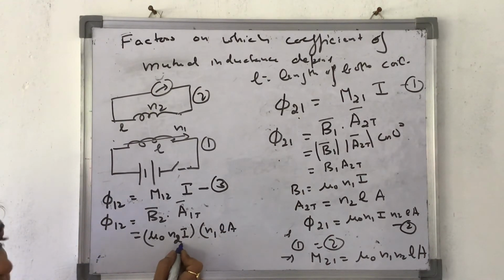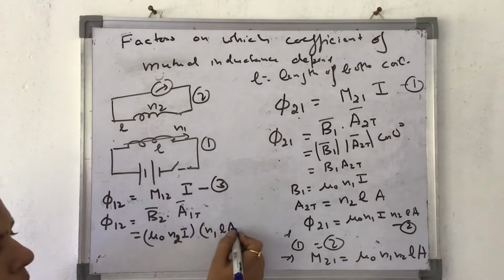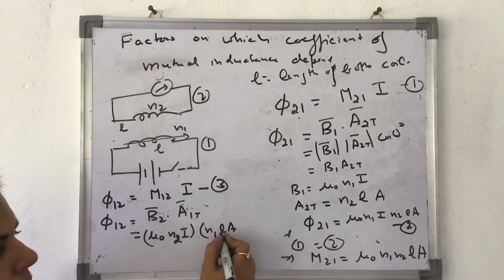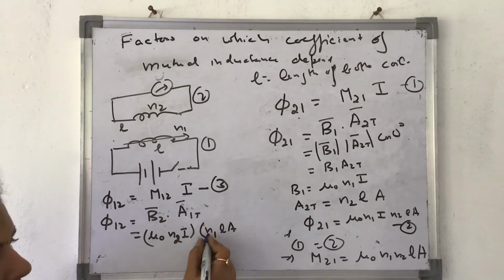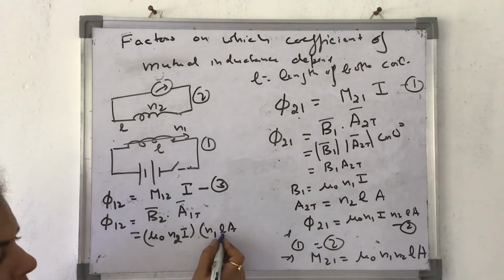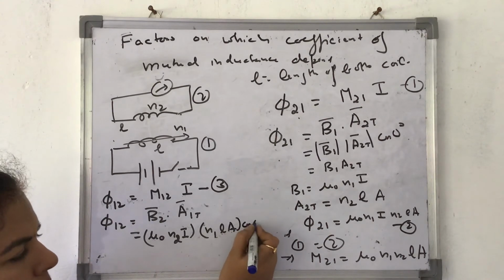B2 becomes mu naught N2 I, the number of turns in this is N2, the current is I. This N1 L A: N1 is the number of turns in the first coil per unit length, N1 into L is the total number of turns, the area of each turn is A, cos of 0.